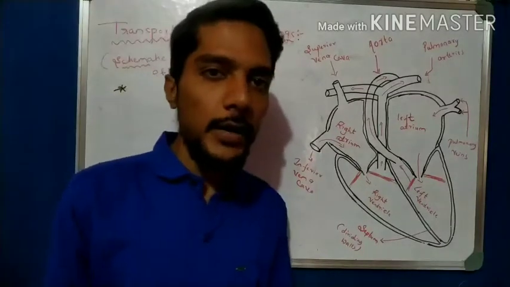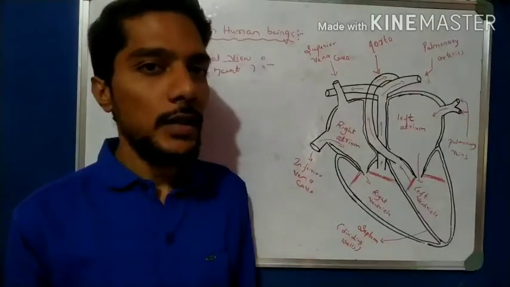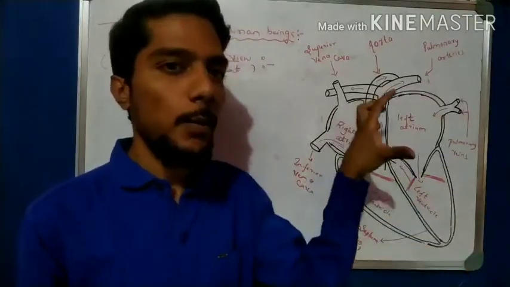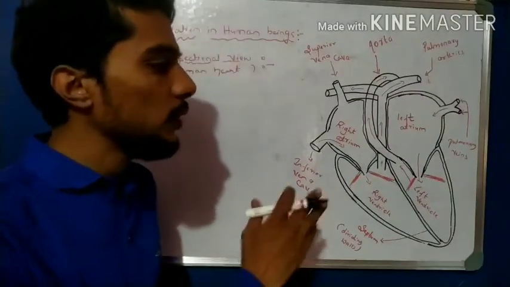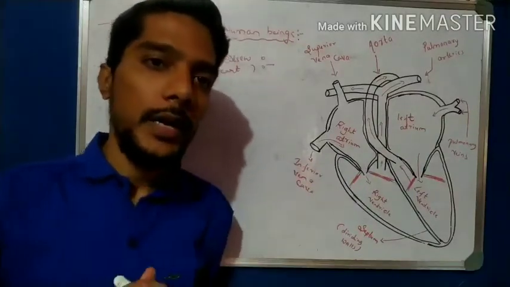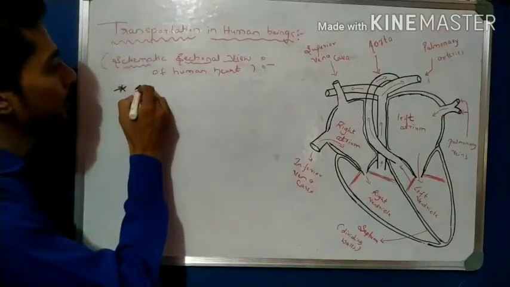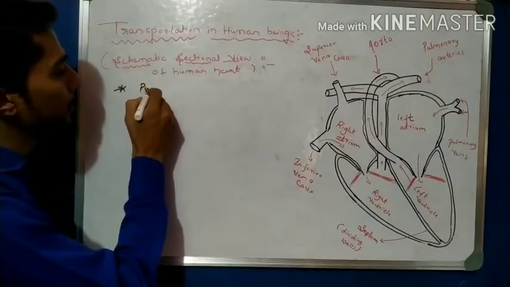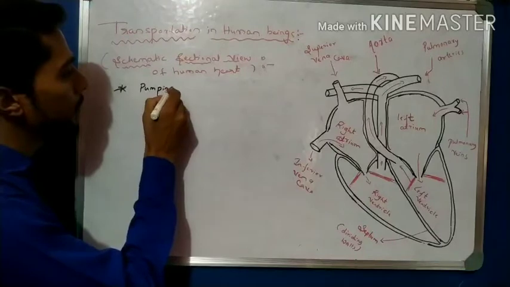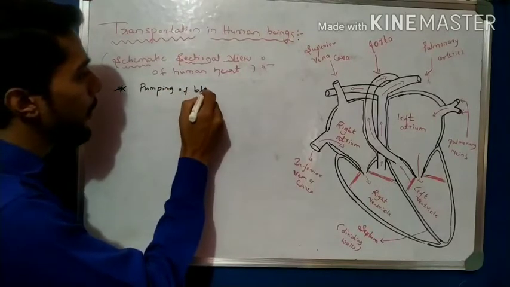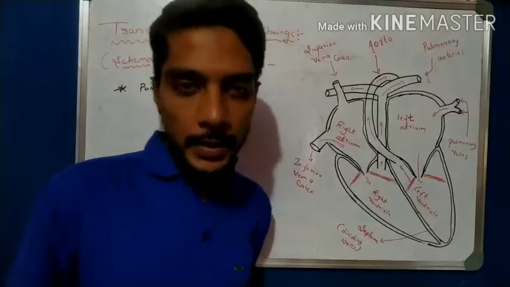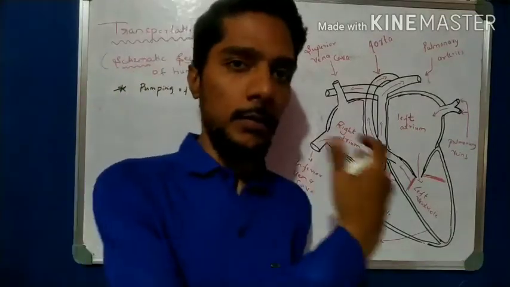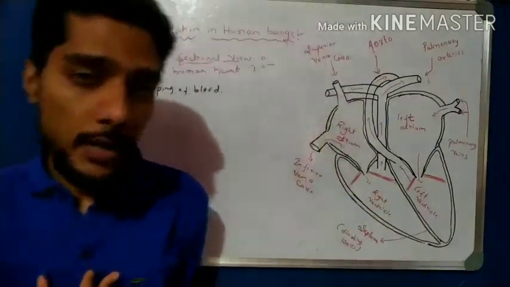What is meant by the heart? What is the working of this heart in the body, all parts together? What is the importance of the heart in your body? As we know from the title, it is a pumping organ, right? So the heart is a pumping organ, pumping of blood, maybe oxygenated blood or maybe deoxygenated blood.